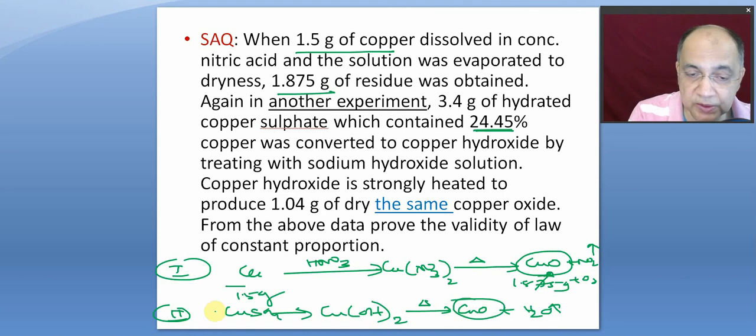So the mass of copper in hydrated copper sulphate, we already know, is given. It is 24.45% of 3.4 gram. We know the mass of copper here at the beginning. And now we have measured the dry oxide of copper, which has a mass of 1.04. This we will calculate, and then take the ratio between the two masses.